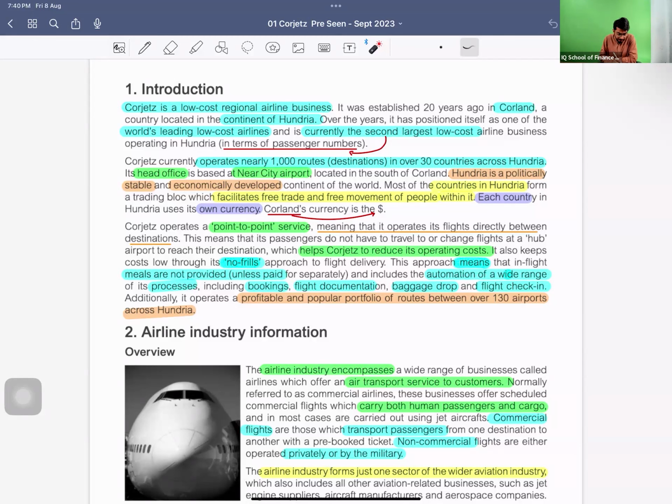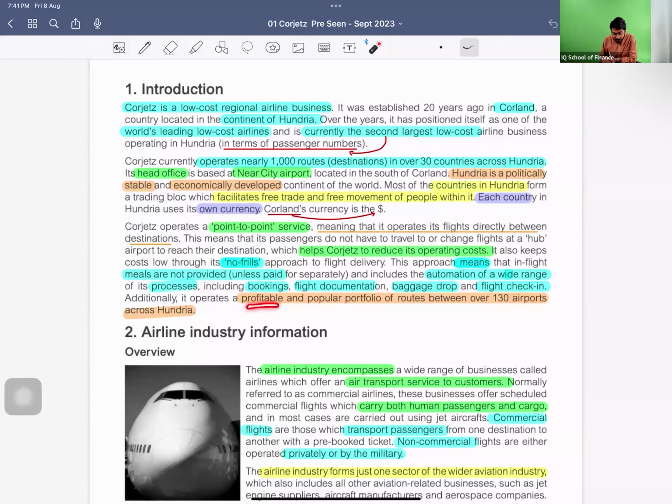This approach means that flight meals are not provided unless they are paid for, right? It includes the automation of a wide range of its processes, including booking, flight documentation, baggage drop, and flight check-in. So these are the things which Corjetz has been doing so that it can reduce its cost. Obviously, if the processes are automated, then it will reduce your cost. It will make you efficient, right?